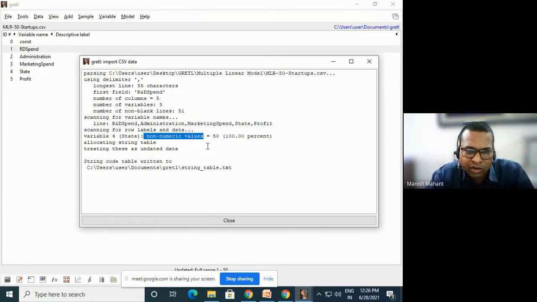Whatever data set you have, you can just import it, and Gretl will automatically put these statistics in your dashboard. Whatever column has a non-numerical type of value, like this state column, is a categorical type of value. This information will appear when we use Gretl. See how smart it is.